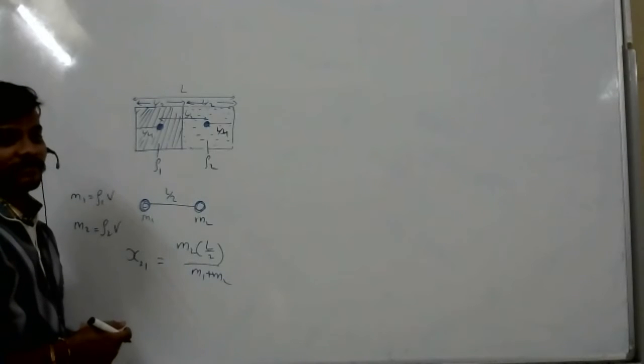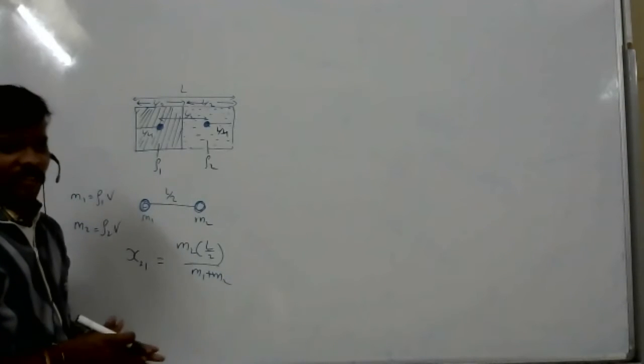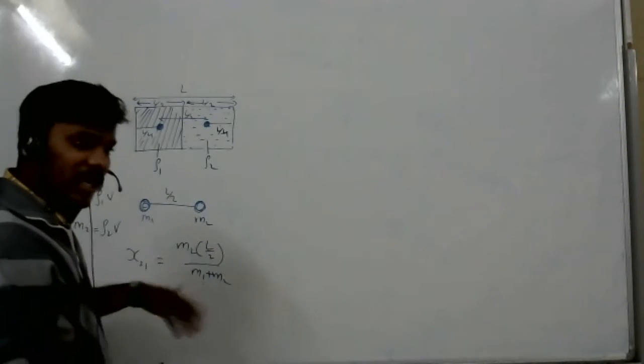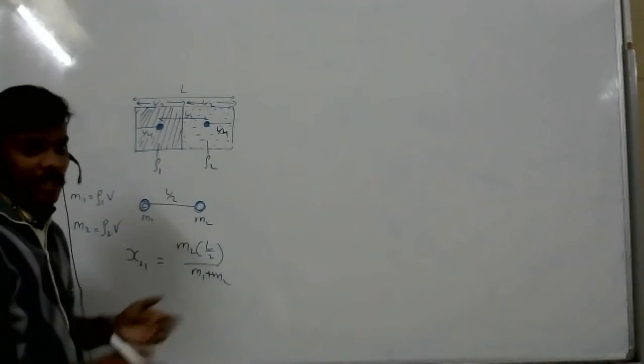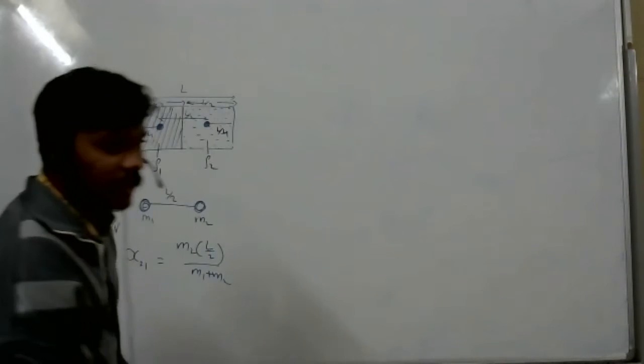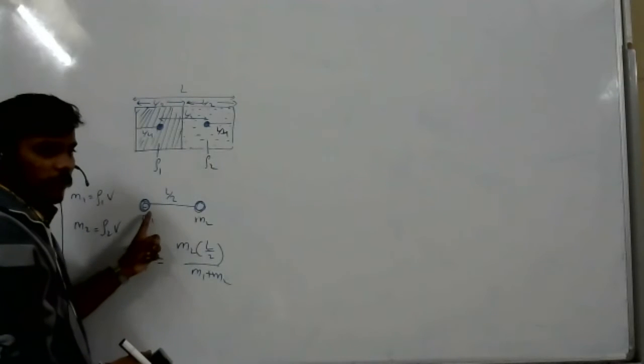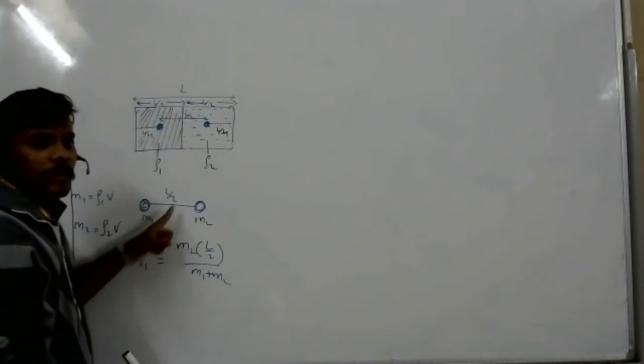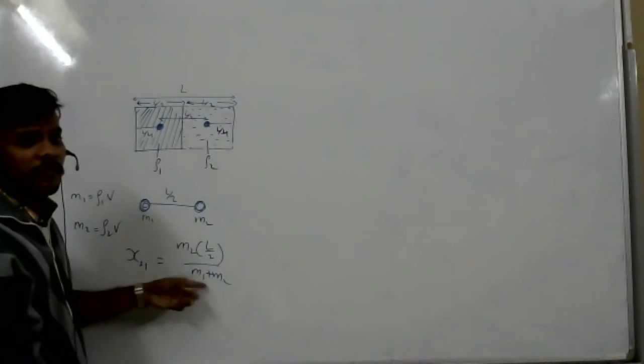Yes, sir. You'll take M1 as origin, no, sir. So I basically will take the same thing. If I take M1 also, you will get the same thing, right? Yes, sir, same thing only you will get. But there is a simple shortcut that we know, no? If we want the center of mass of the second body from the first body, immediately we can use it, no?